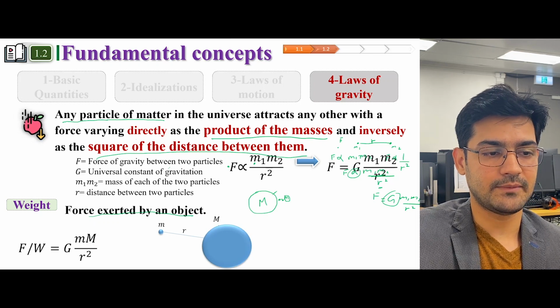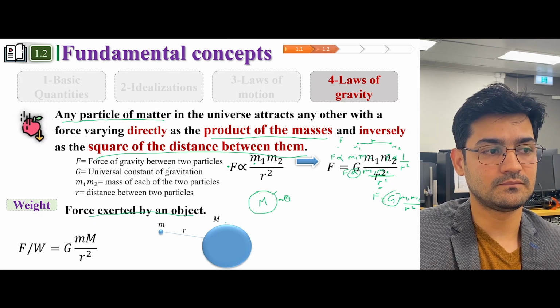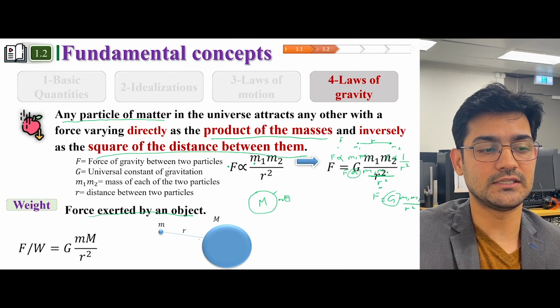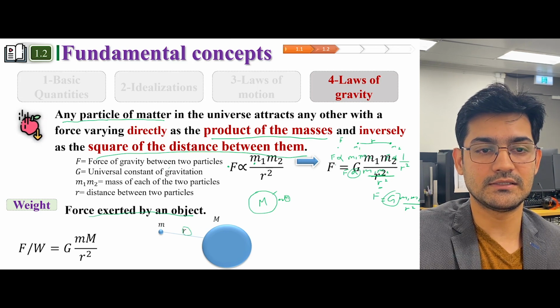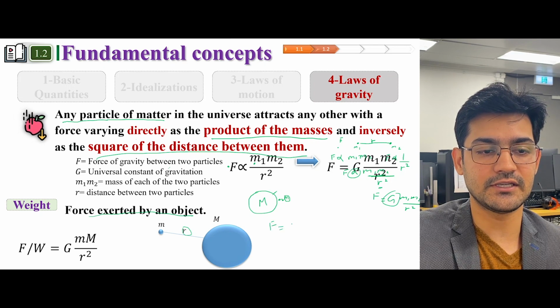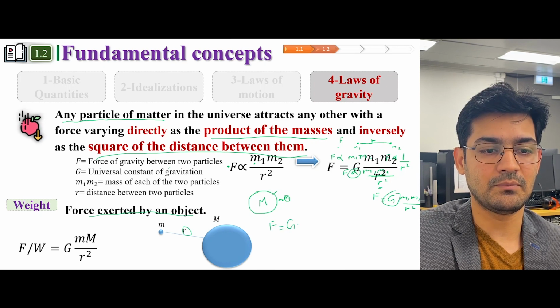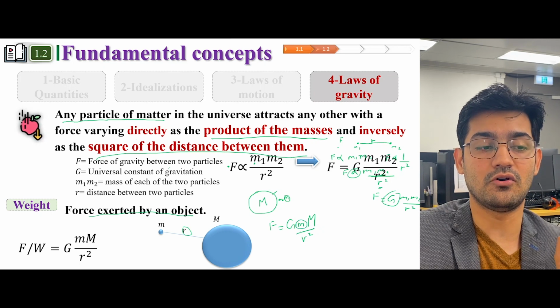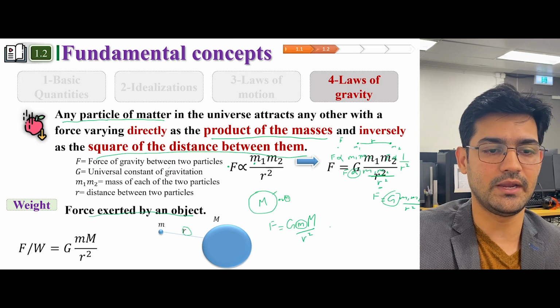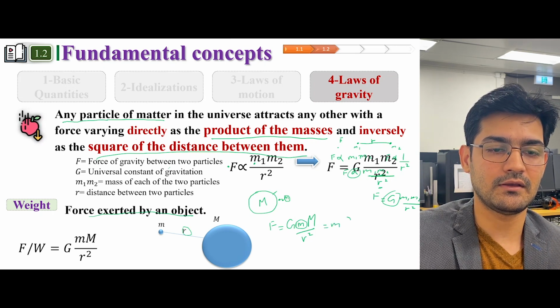So same here, you have a bigger object, you have a smaller object, the distance between these is r. So by the same definition, F is equal to G, and I will replace M1 with m, and I will replace M2 with capital M, over r square. I can rewrite this because I want to figure out how much force is being applied on this small object, which would be the weight. So I will put m here, and the remaining is GM over r square.